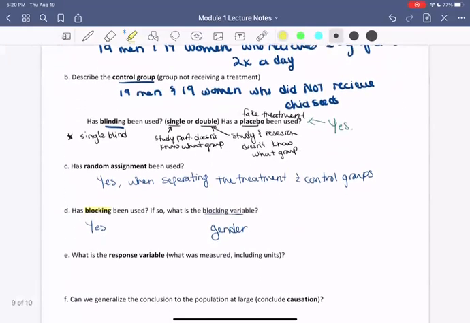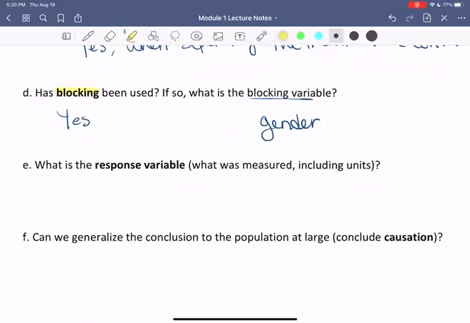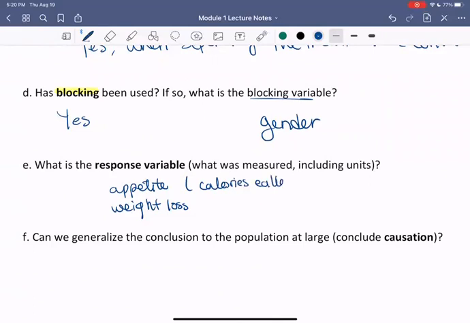So what they measured after giving these people the chia seeds or the placebo was appetite and their weight loss. Appetite maybe could be considered in the amount of calories eaten. Did they eat more or less? That's a sign of appetite. And then weight loss, probably in pounds. How much weight did they lose?